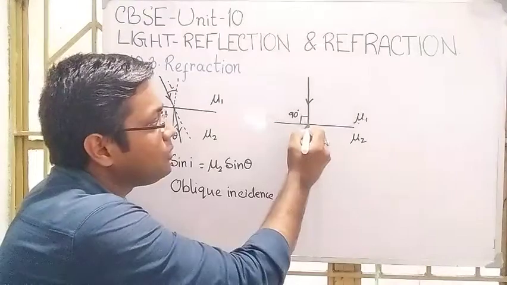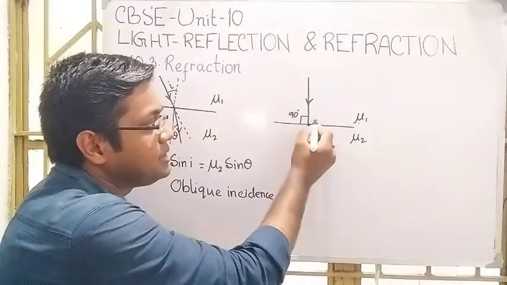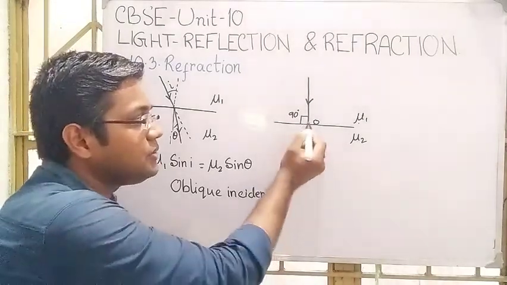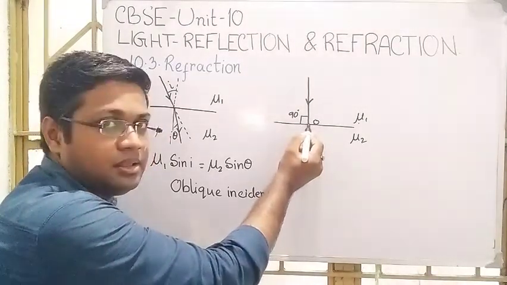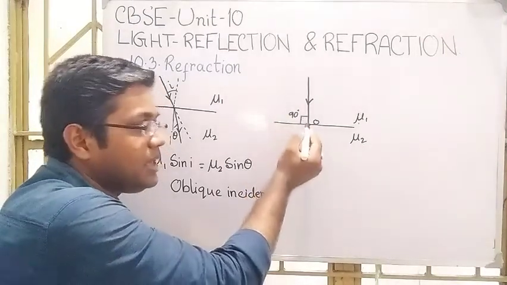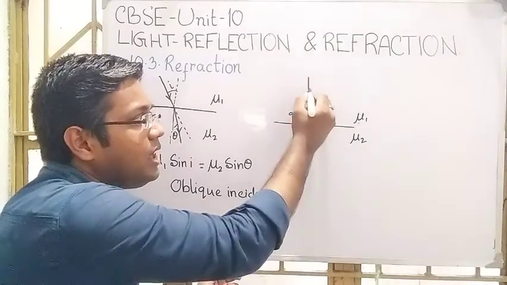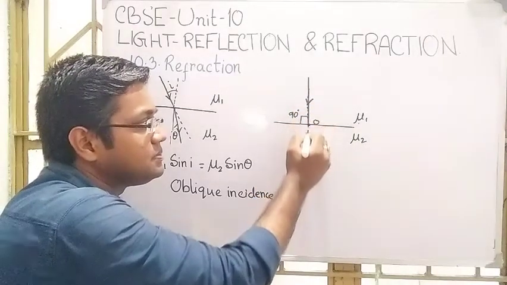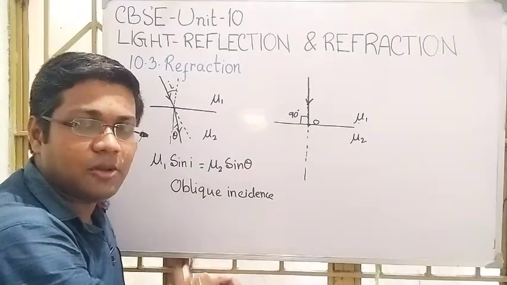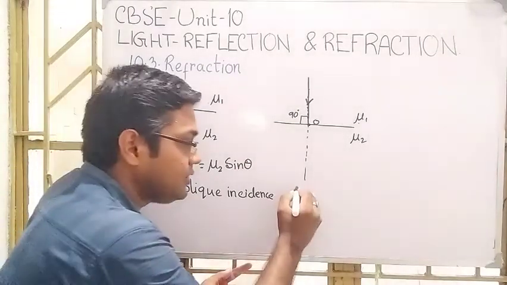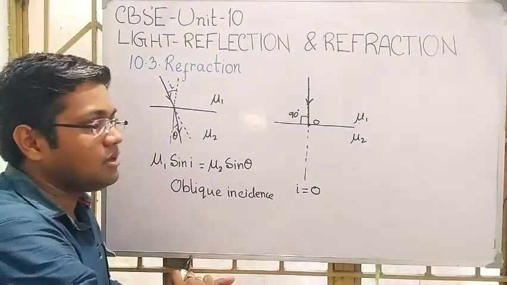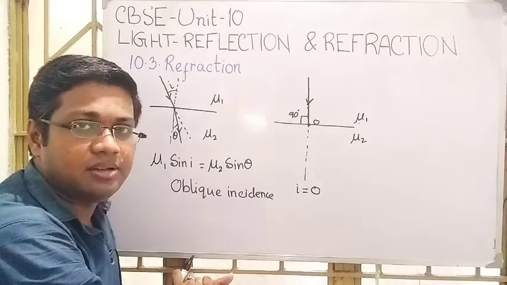So this is the point of incidence, the point O. If I draw the normal at this point of incidence, it will lie along the same line as the light ray. So what is the angle of incidence here? Obviously for normal incidence, I equals 0.